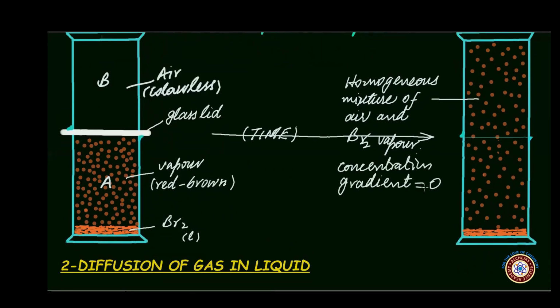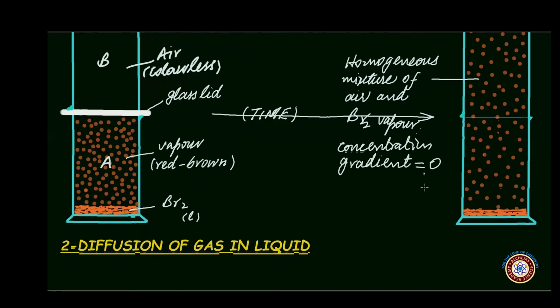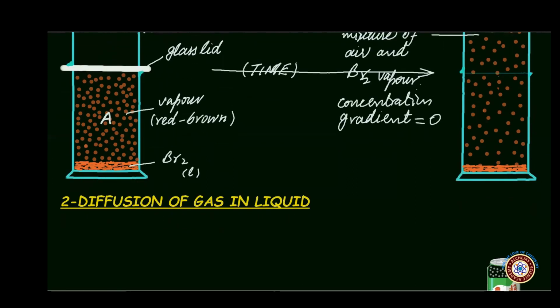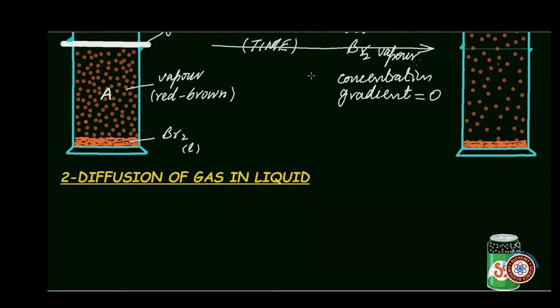There is no concentration gradient, or there is no concentration difference at different points in space within these jars. So by this discussion we come to the point that diffusion is the evidence for the movement of particles in gases. Now let us see the diffusion of gas in liquid.